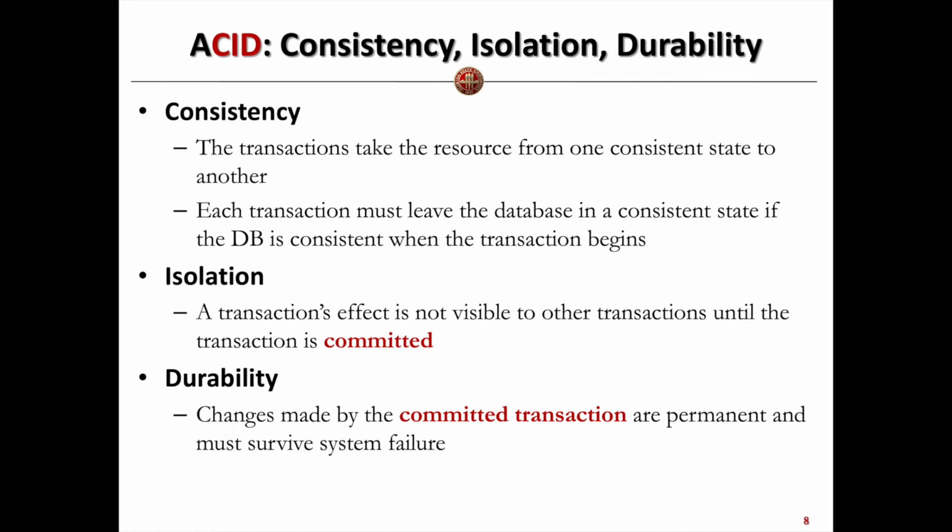Another property is called durability. Changes made by a committed transaction are permanent and must survive system crash recoveries. In other words, if a transaction is committed, it means it ran successfully. Later on, if the system crashes, we need to make sure all these committed transactions are executed and we get the results of these transactions. We cannot roll back a committed transaction, right? If I do a transaction and it finishes successfully, and later the system crashes, the changes made by my transaction must be executed again.